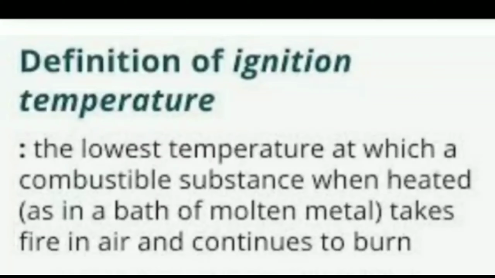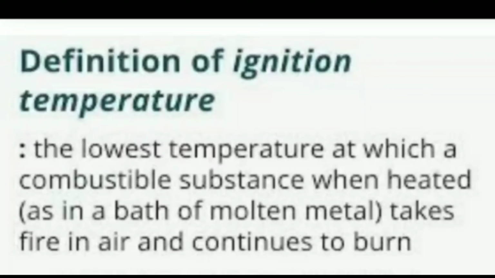The ignition temperature of paper is 233 degrees centigrade, which is higher than room temperature. That is why paper, even though it is a combustible substance and there is a supporter of combustion, that is oxygen, present in the room, does not catch fire. The paper of your notebook or your book kept in your room does not catch fire.